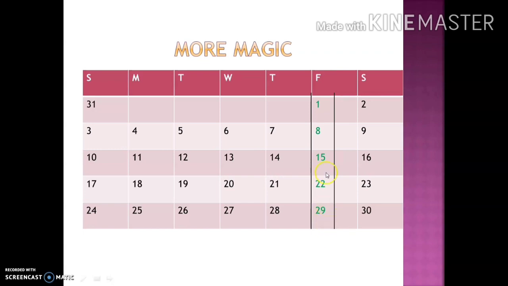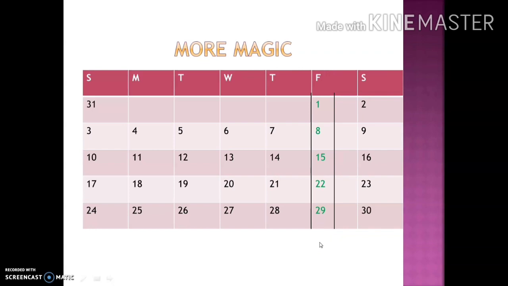Now in this vertical column, which is the middle number? 15. 15 is the middle number. Now you have to multiply this 15 by 5. So 15 multiplied by 5 is equal to 75. So now you add all the numbers 1 plus 8 plus 15 plus 22 plus 29. You will get the answer 75. This is a magic. So within a second you can get the answer.